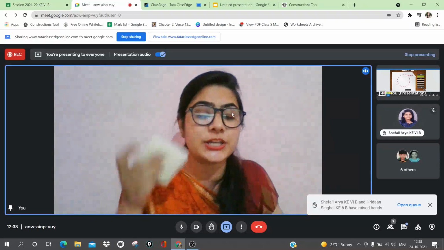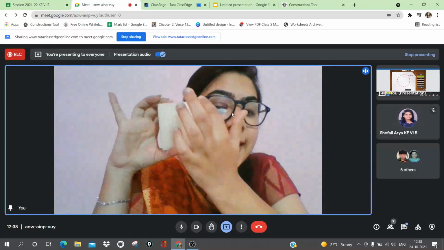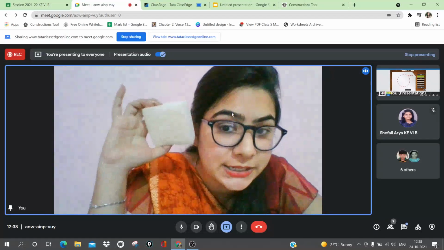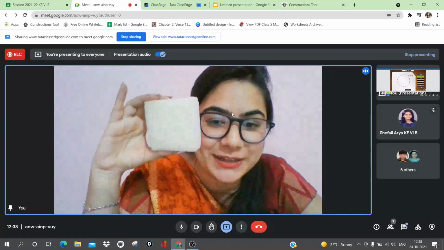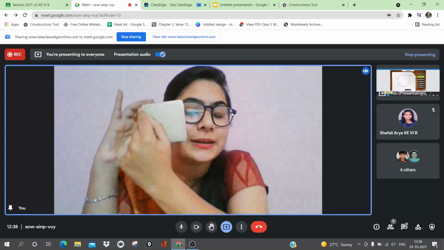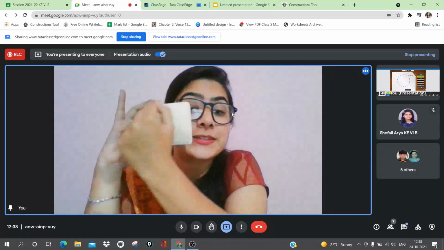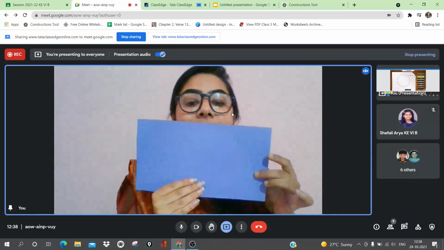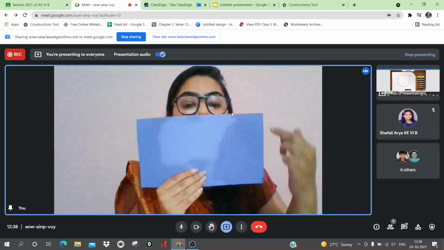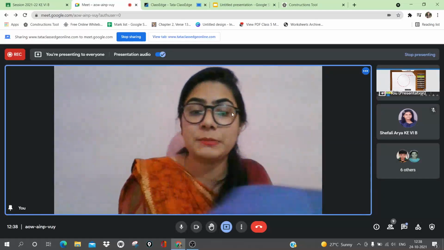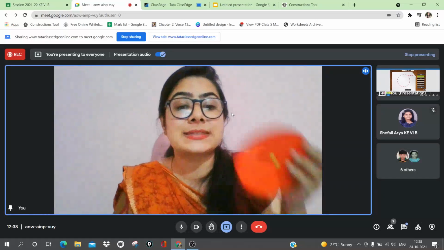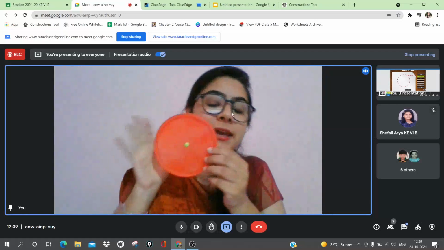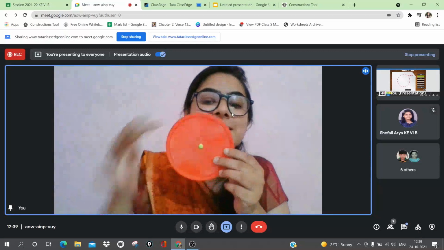Very good. If I am taking a square, the length of these line segments, or the length of the boundary, is called the perimeter. For this rectangle, the length of the boundary is called the perimeter. But in the case of a circle, we will find the length of the boundary only, but here it is not a line segment, it is a curved line.